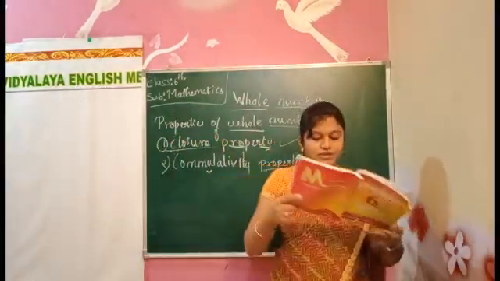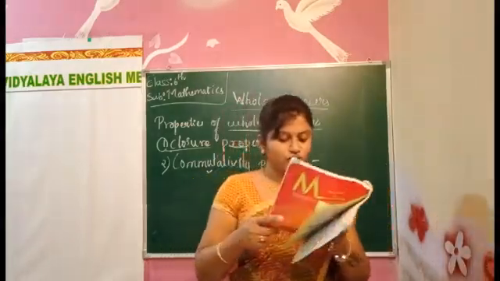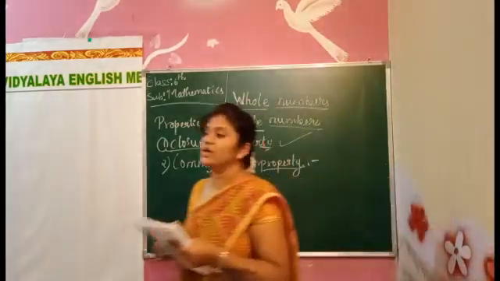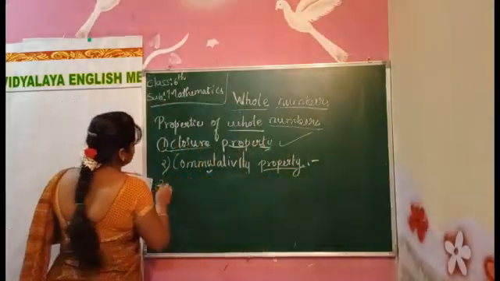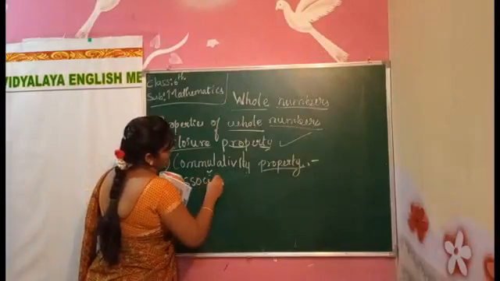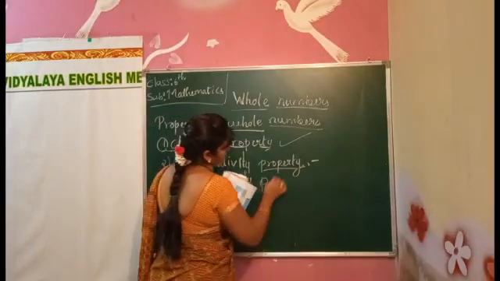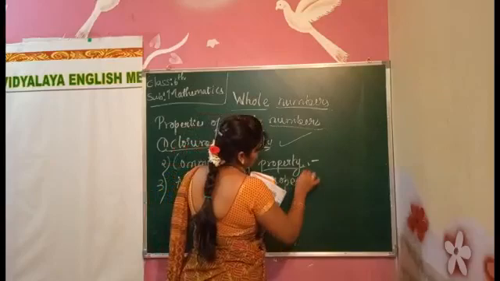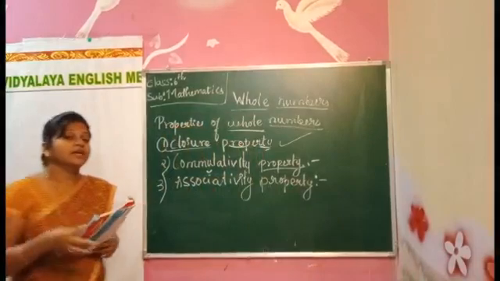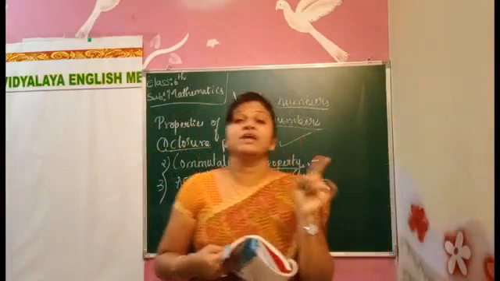Next one. Here they have given some problems also. Associative property of addition and multiplication. The third one is the associative property. In the associative property, we have three numbers, and when we do the grouping and interchange the grouping, we get the same answer.